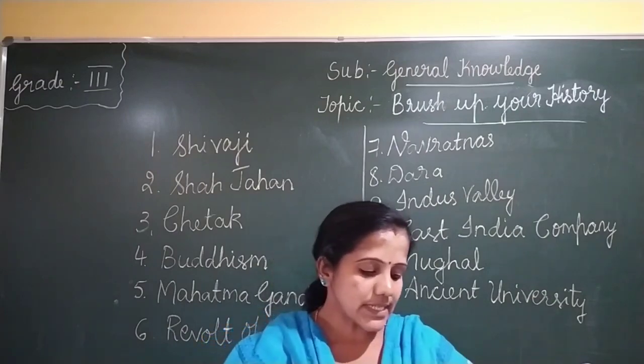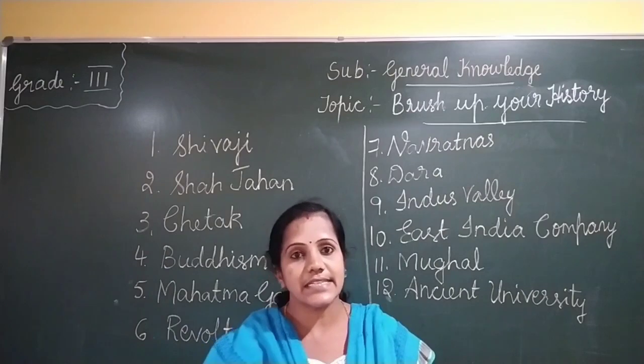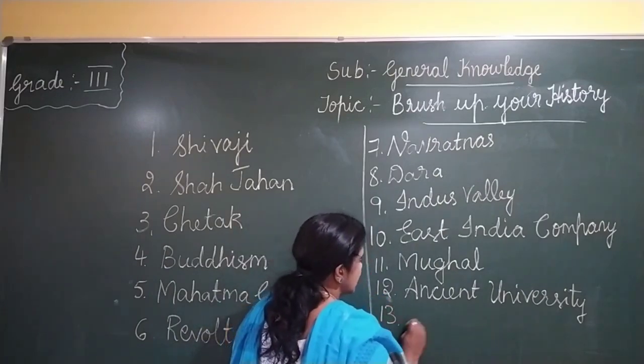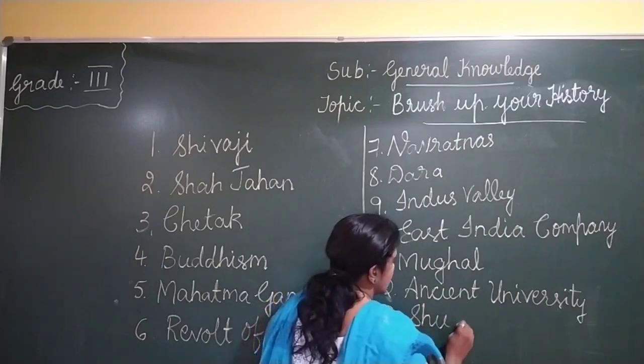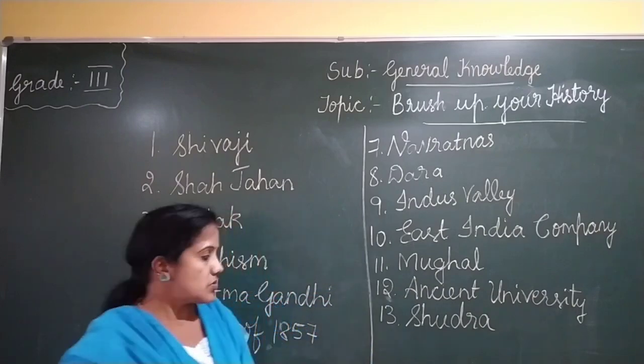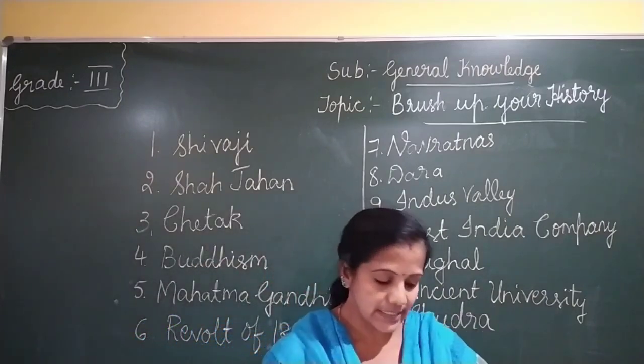The 13th question, which was the lowest caste in ancient India? It was Shudra. The 13th answer is Shudra. So Shudra was the lowest caste in ancient India.